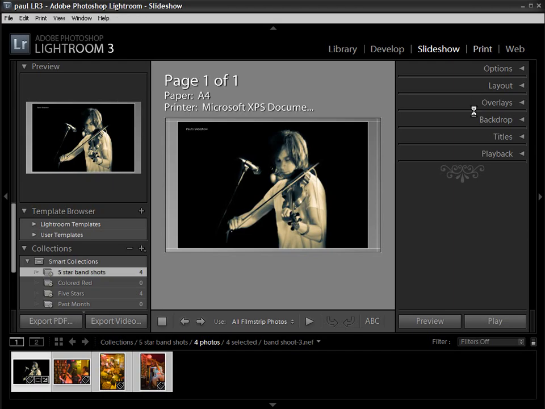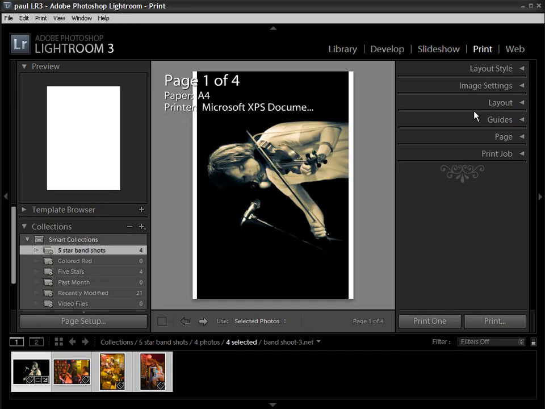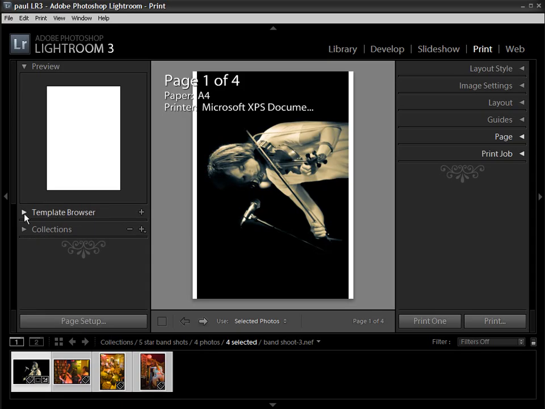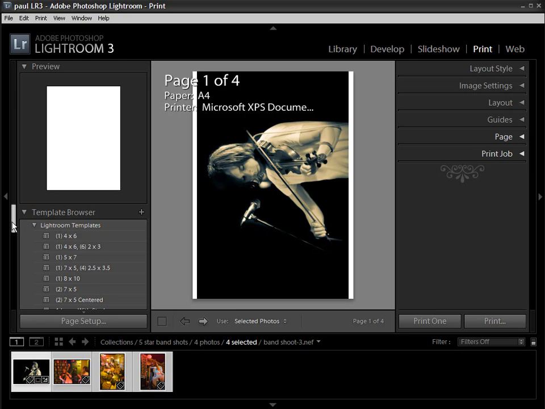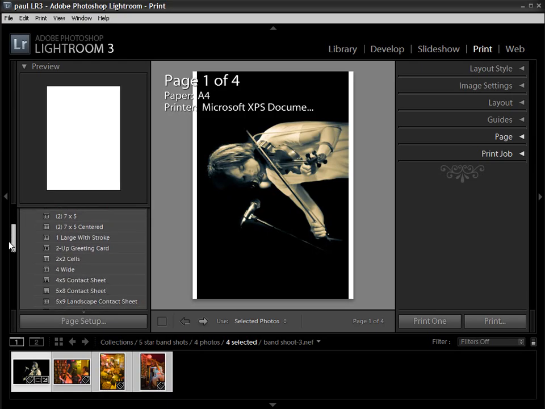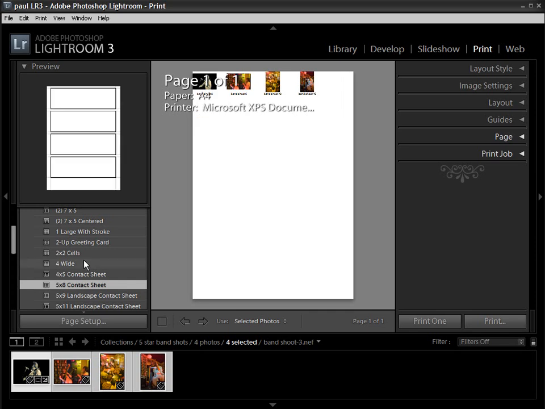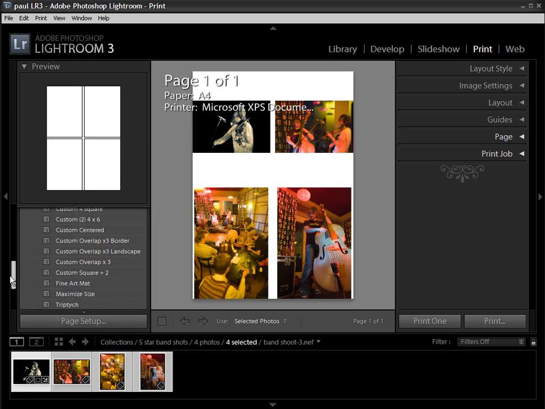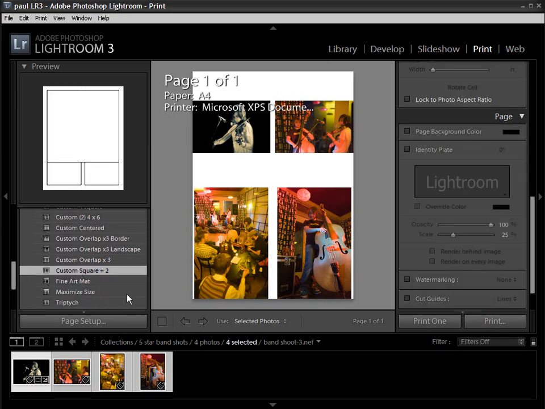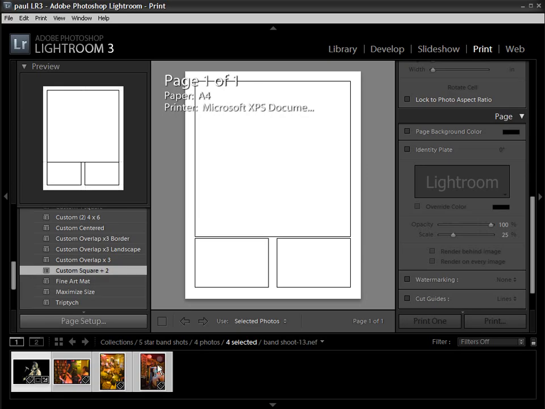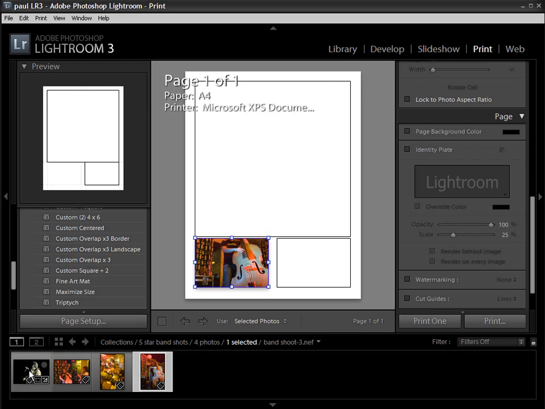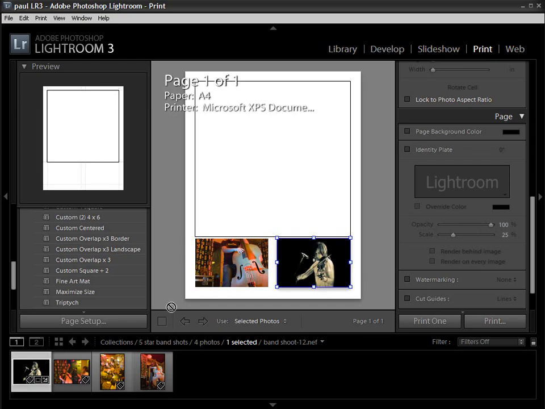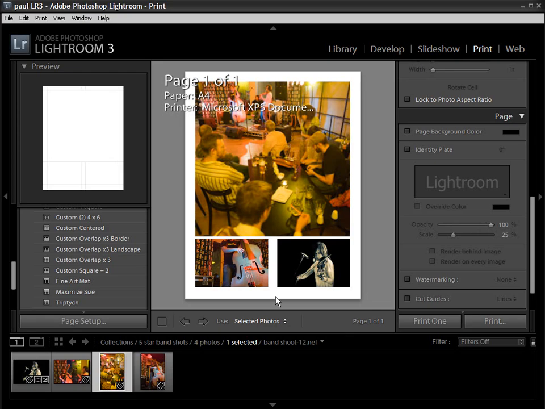Another great way is in the print module. New additions in the print module really are the addition of a whole load of new templates. So if we have a look on the left hand side of the screen here, you've got the template browser, and we've got all of these Lightroom templates. So we can do things like a contact sheet, print 4 images on a page, 2x2 cells, that type of thing. So there's a whole load of different presets in here, and these ones here, you go ahead and drag your images into the template to choose which ones you want to print and how you want to print them.